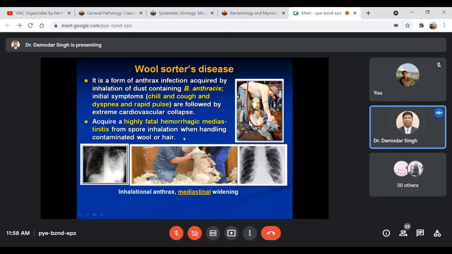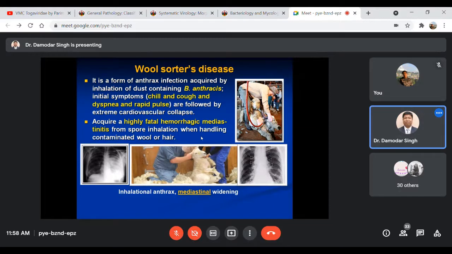That is nothing but due to the inhalation of the spores when you are handling the contaminated wool or hair of the affected sheep. The people engaged in shearing and cutting of the wool, and also wool sorting, collecting, and shearing, face this professional hazard. So they may have this problem, and it is highly fatal. They may die because of this severe